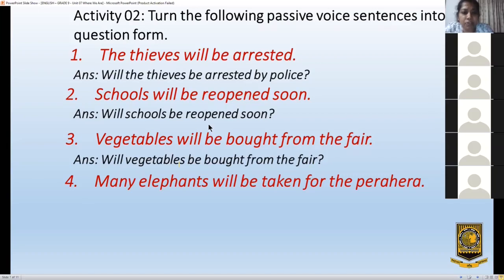Many elephants will be taken for the Perahara. Will many elephants be taken for the Perahara? Yes. The others? Will many elephants be taken for the Perahara? Good.